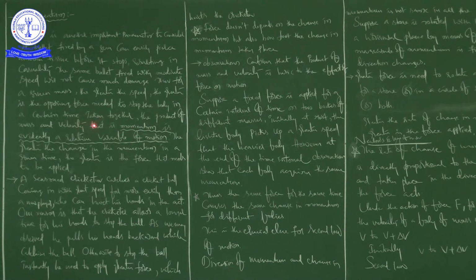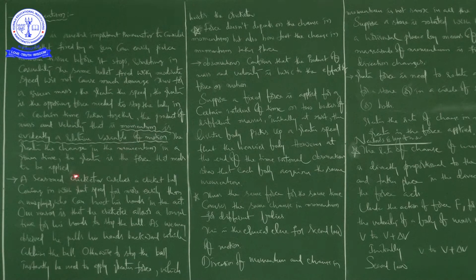Suppose you take together the product of mass and velocity, that is momentum, which is evidently a relative variable of motion. Simply, he is saying momentum is evidently a relative variable of motion.